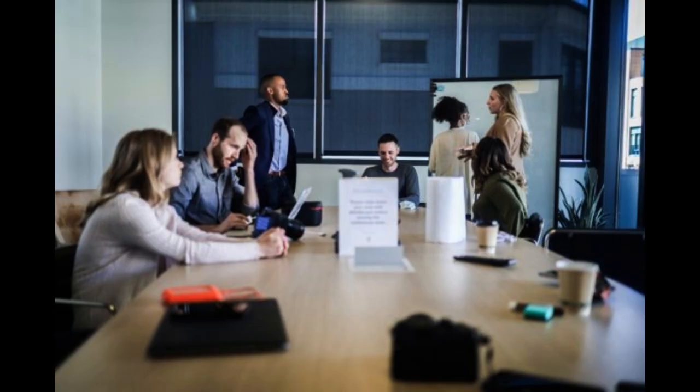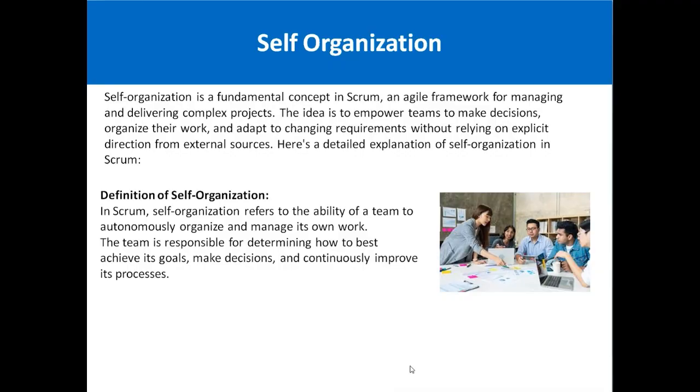Here, friends, when we talk about self-organization, we are basically talking about the Scrum development team. The Scrum development team is self-organized, which means that they make decisions on their own. They organize their work and adapt to changing requirements without relying on explicit direction from external sources. So here, friends, in the Scrum framework there is no exact concept of a boss or a manager. There is a concept of self-organization, which means the Scrum development team is the driving force, making decisions on their own.